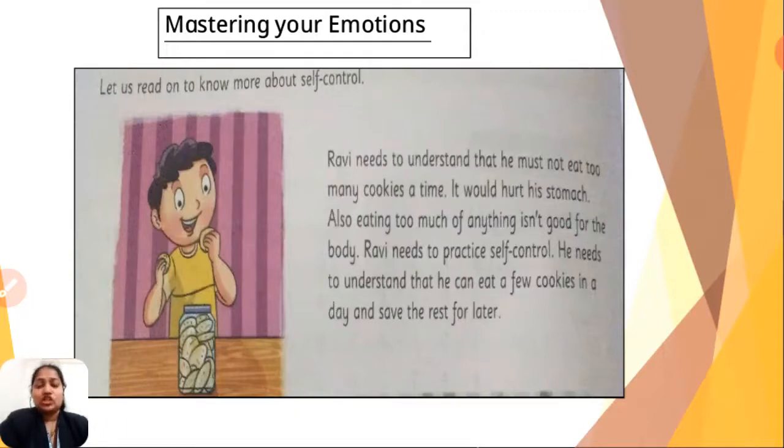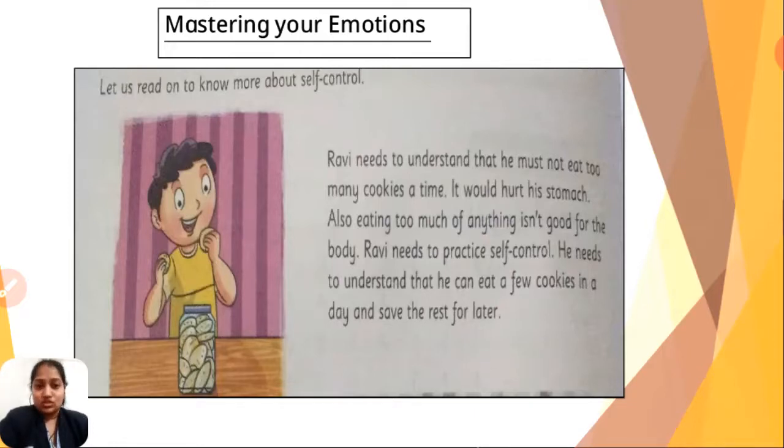So Ravi needs to practice self-control. This is not only for Ravi, this is for everyone, that we need to practice self-control on ourselves. Here Ravi also needs to understand that he should eat a few cookies at a time in one day, and then he can save the rest for later or the next day.